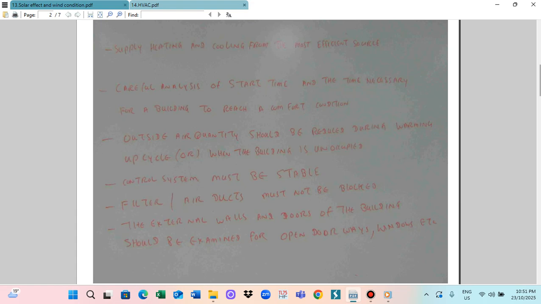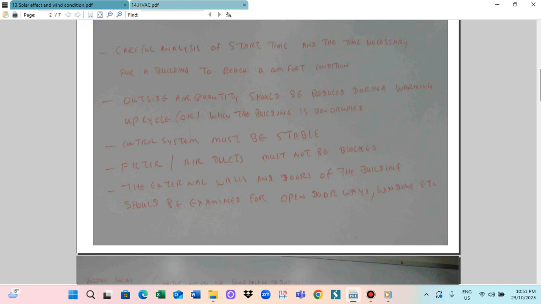When you have an air conditioned building, outside air can come inside the building through the doorway. So those things have to be checked. Normally in the building we have fire exit doors. The whole building is supplied by the central air conditioning unit, so the fire exit doors are always shut, because otherwise outside air would come into the building through the emergency exit doors. So those are shut.